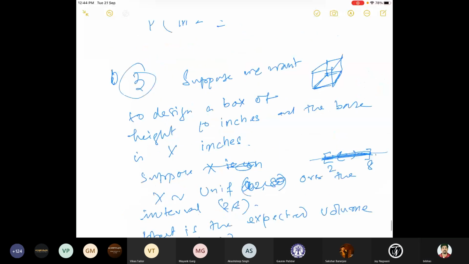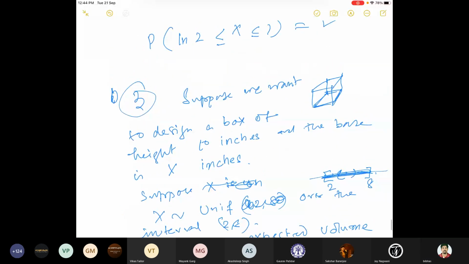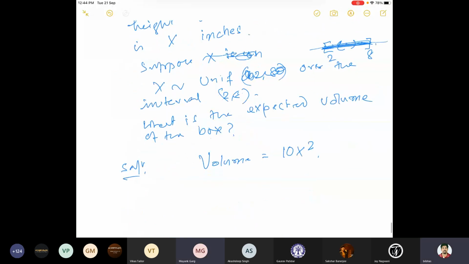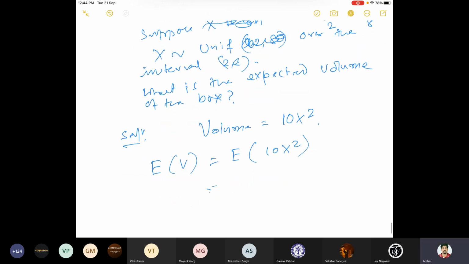Volume is what? 10 times x square? Yes, okay. Now I want to find the expected value of V, right? So that means I want to find the expected value of 10x square. So which is what? Which is 10.